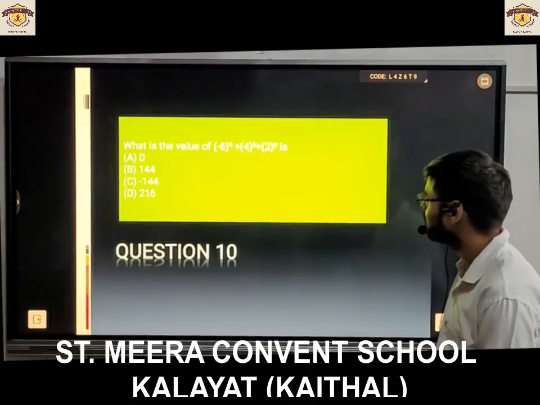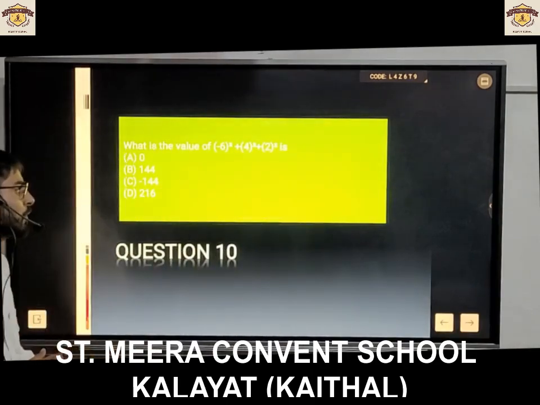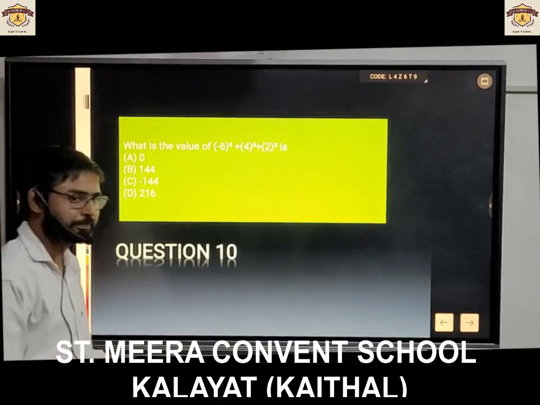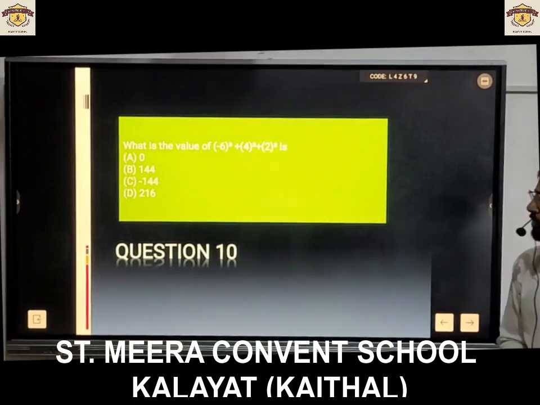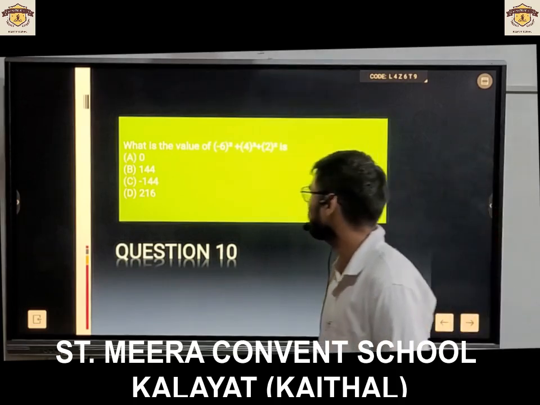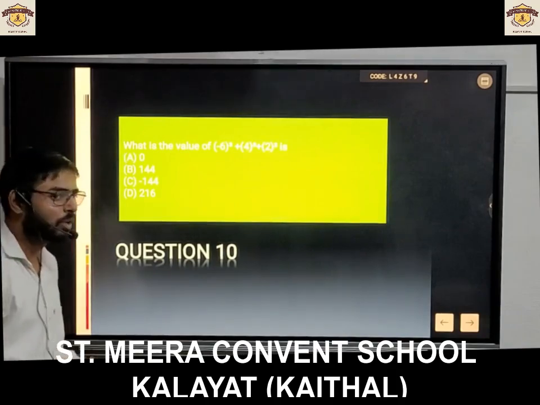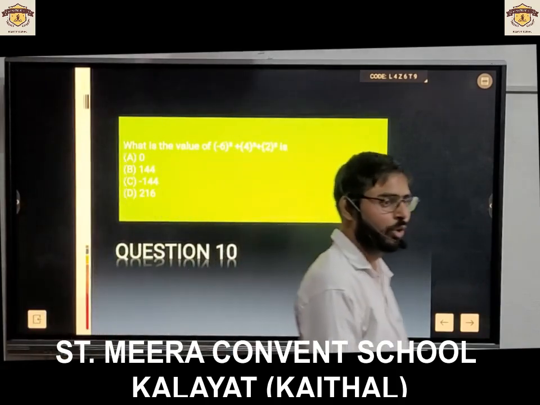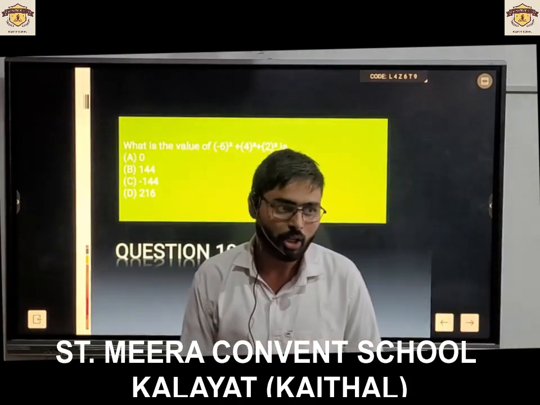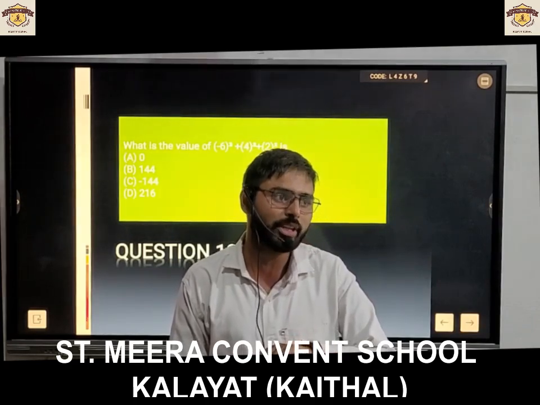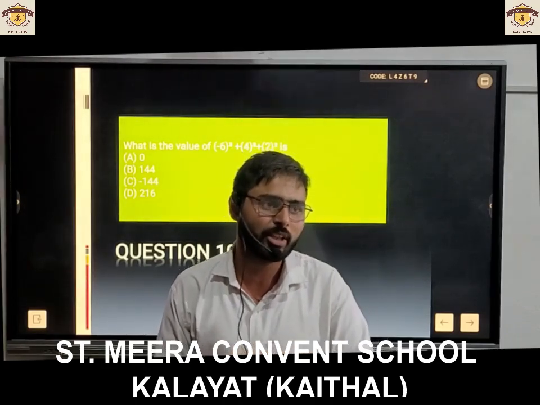Get ready. What is the value of minus 6 cube plus 4 cube plus 2 square? Option A 0, option B 144, option C minus 144 and option D 216. You will have precisely 1 minute to solve it. No time will be given to complete the calculation. You have to use the identity.